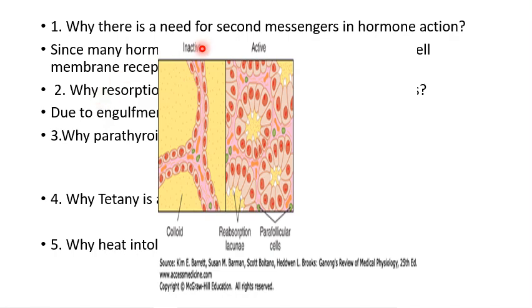So this is an inactive colloid, this is an active follicle. See, this is a colloid which is not having any lacunae. Here the colloid is having the lacunae. Lacunae is due to the engulfment of the colloid by the thyrocyte. So that this colloid will be taken by the thyrocyte and it will be for exocytosis into the blood. For this step, the colloid is taken by the thyrocyte.